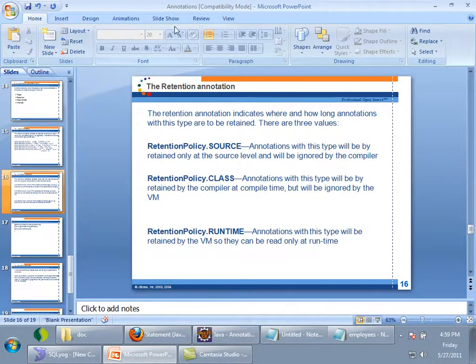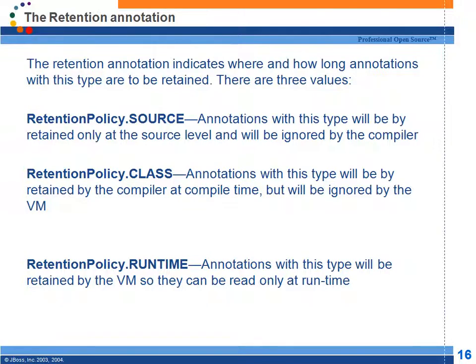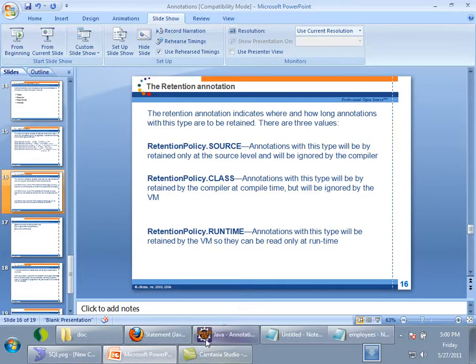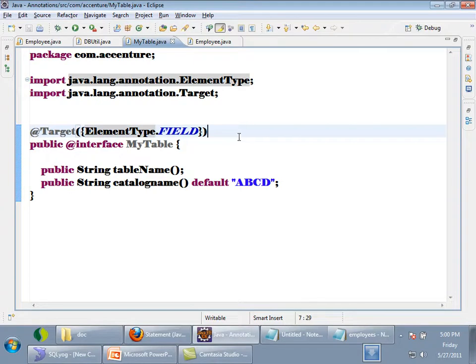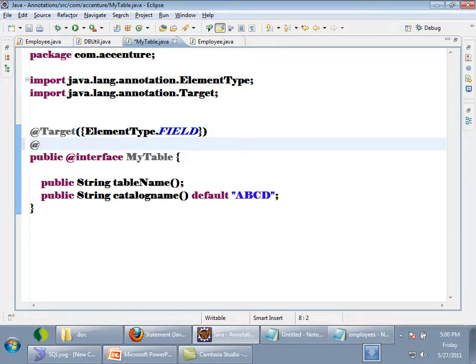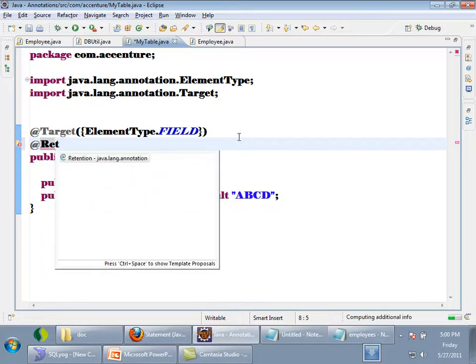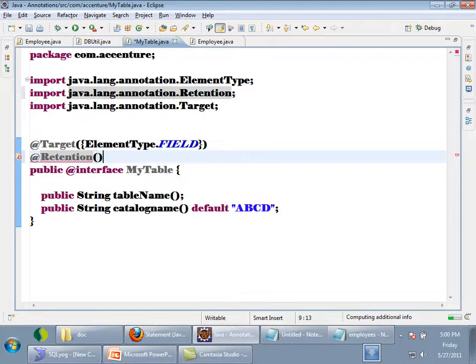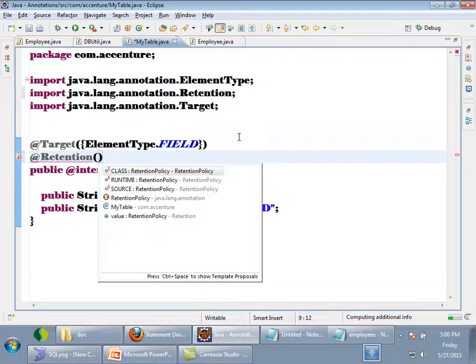On top of your annotation, you can annotate like this with Retention. See, there are 3 values for retention: class, runtime, source.